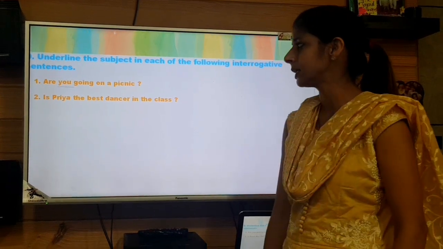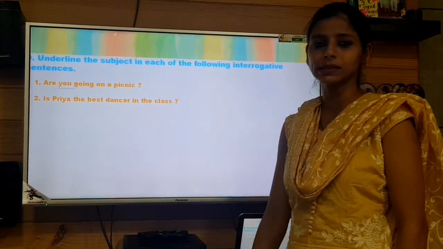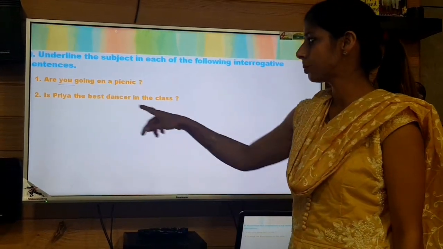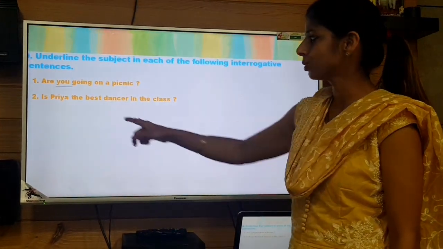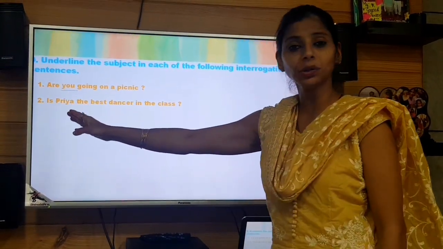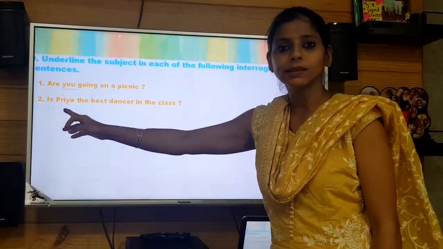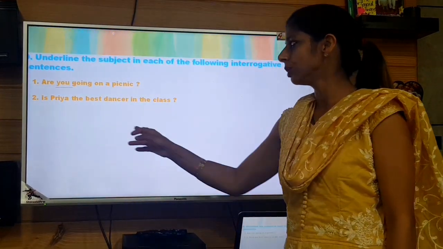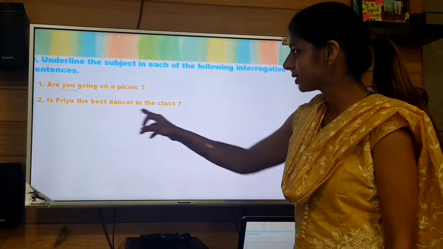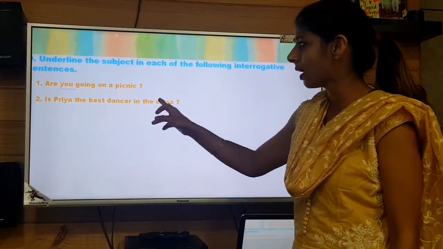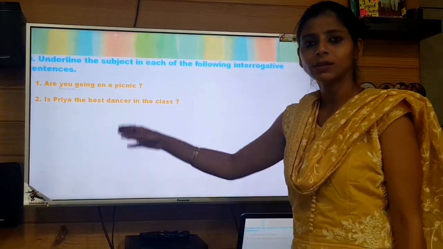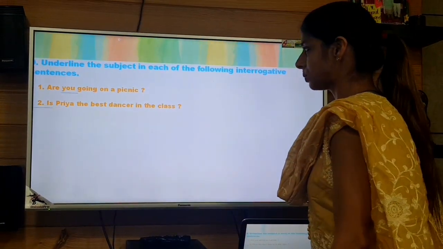So then the next sentence is, is Priya the best dancer in the class? This I have taken in the example also. Is Priya the best dancer in the class? So now leave the helping verb and then try to find out a noun or a pronoun. Yes, there is a noun. So you need to recheck it with a question. Does the question the best dancer in the class relate to Priya? Yes, it relates to Priya. So then Priya is your subject.